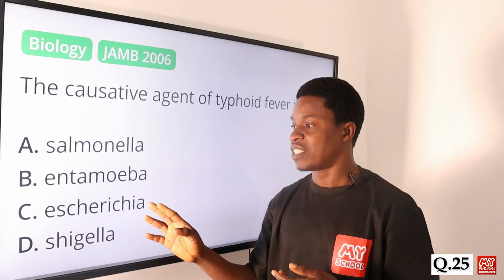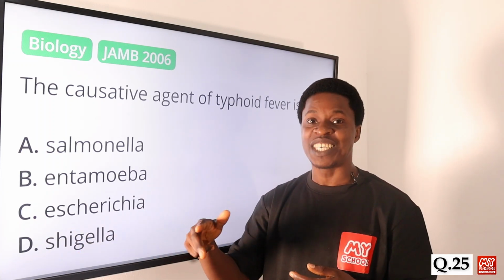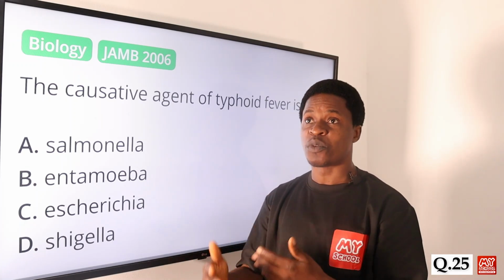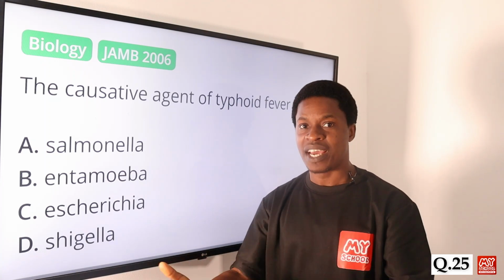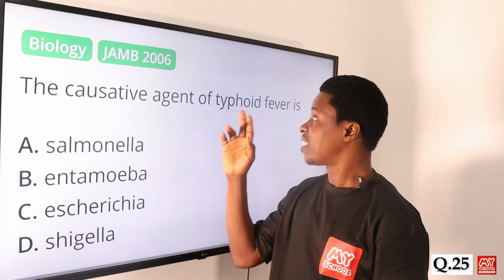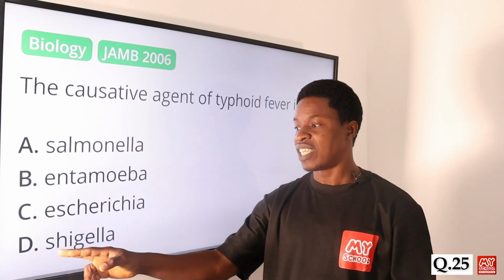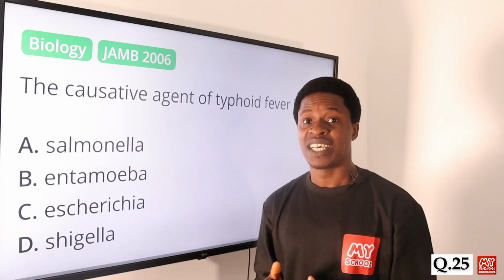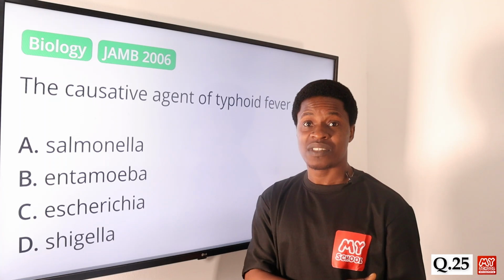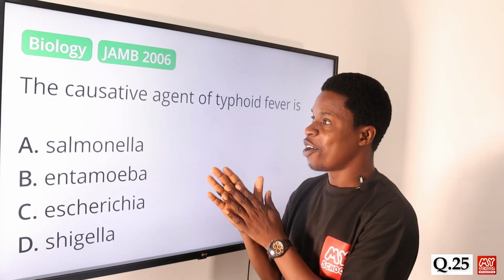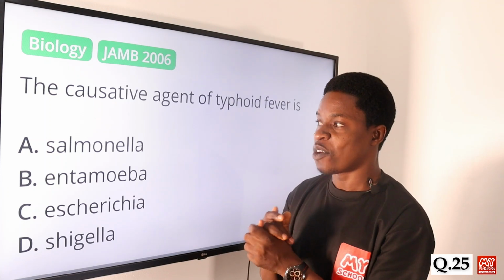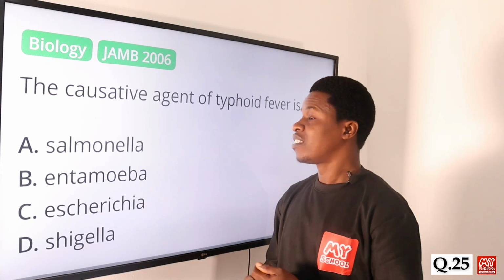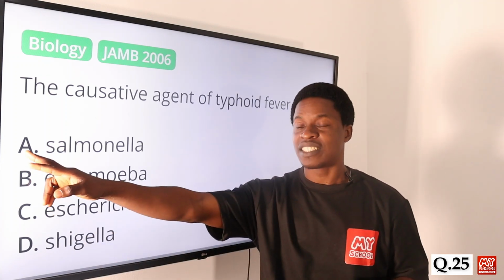Option C says Escherichia. For short, we call it E. coli. E. coli is responsible for diarrhea, but definitely not typhoid fever. The same thing with Shigella. Shigella is a type of microorganism that causes shigellosis. Of course, shigellosis is a type of diarrhea too that is caused by the organism. So among all of these options, Salmonella, for short, is the causative agent of typhoid fever. So the correct answer is option A.